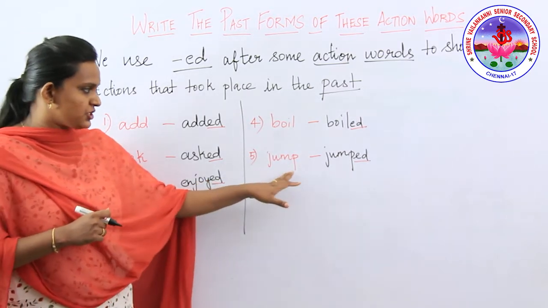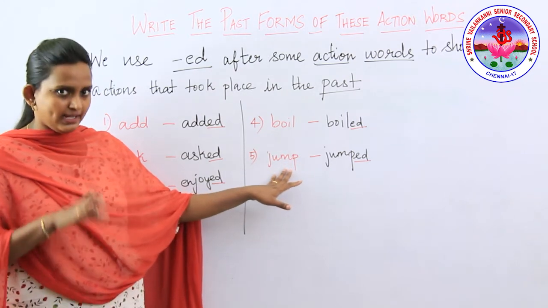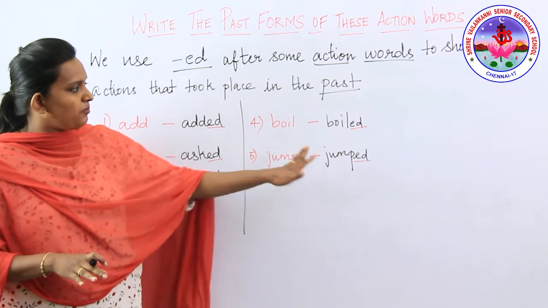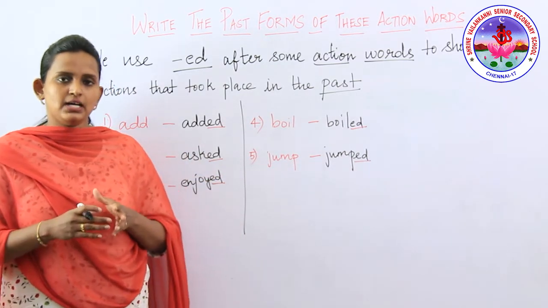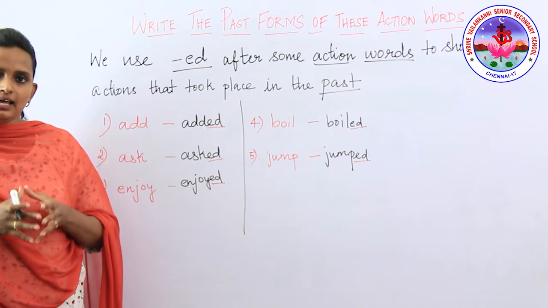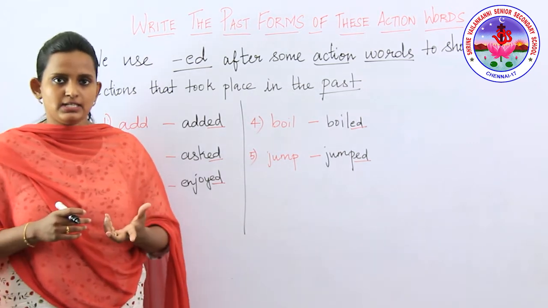And the fifth word is jump. That is an action word, and the past form of this action word is jumped. Which means that you need to add ed at the last, and we need to pronounce it like that.